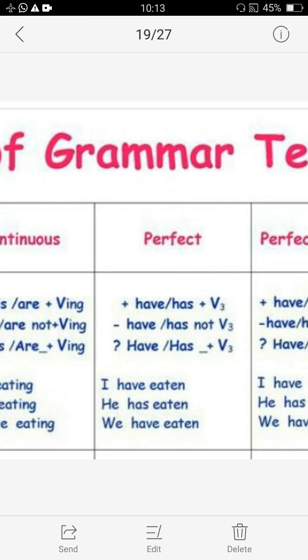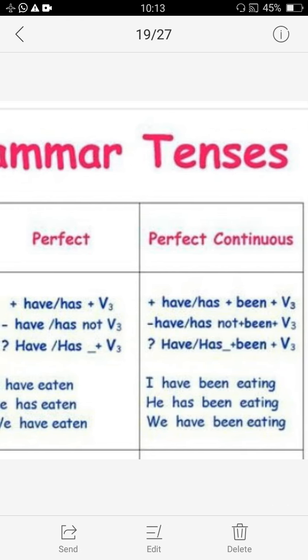At last comes perfect continuous tense. Perfect continuous, the name itself indicates it is the combination of perfect tense and continuous tense. From the perfect comes the helping verb has or have, and continuous tense, as I told you, the ing form of verb shows continuous tense. So both of these two things will be used here. Has or have helping verb will be used and verb will be used in ing form.